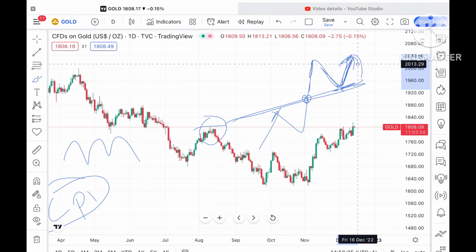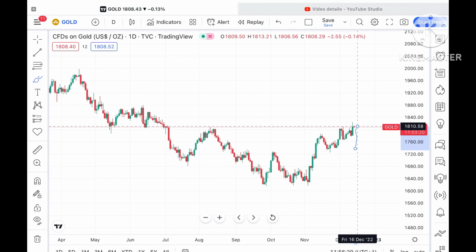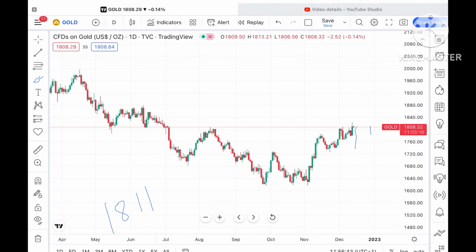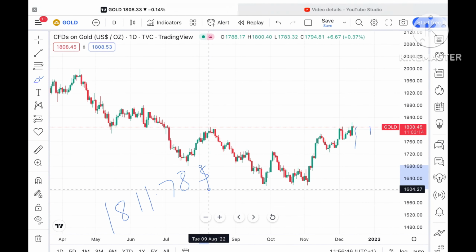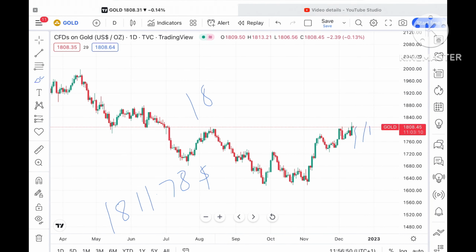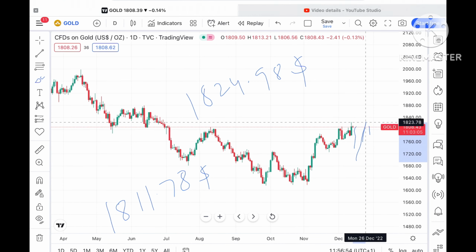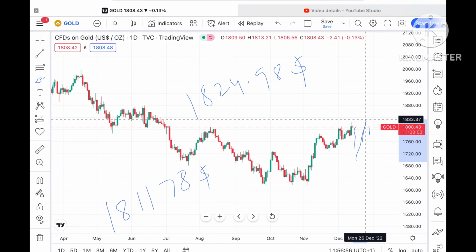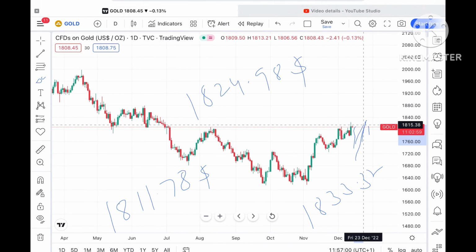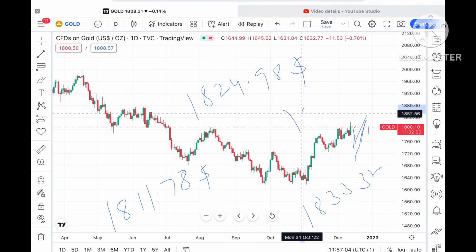Looking at this chart, suppose the price sustains on the higher side, yes, it can sustain and go towards a level of around $1811.78. If the price moves above that level, we can see it touch a level of around $1824.98. Once the price sustains above that level, chances are very high it can go towards a level of around $1833.37, and from there it can move further high and touch a level of around $1848.